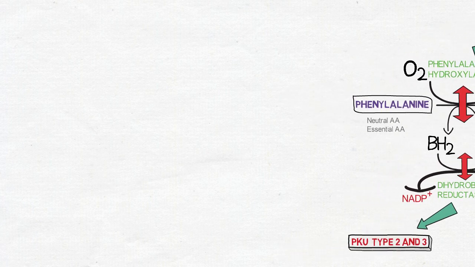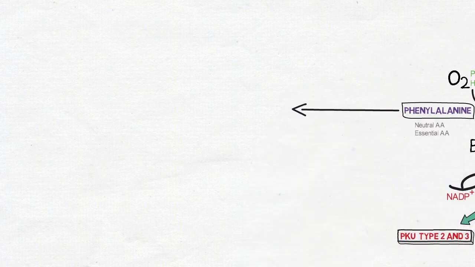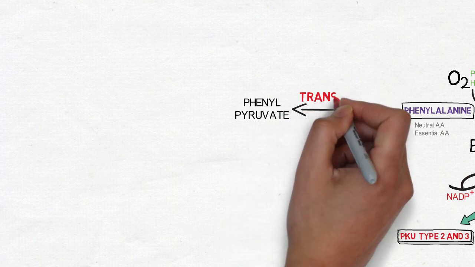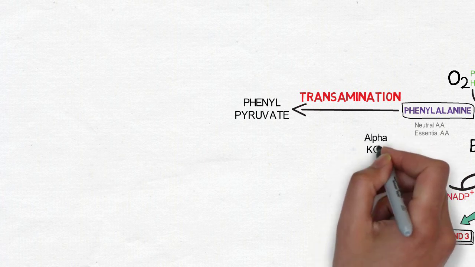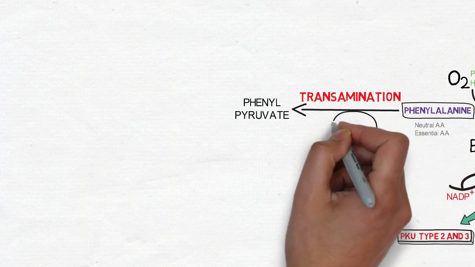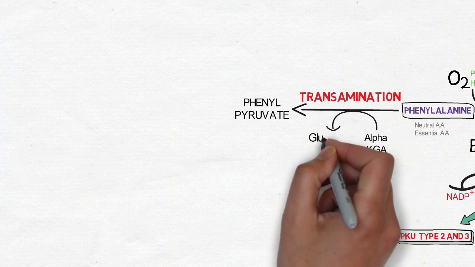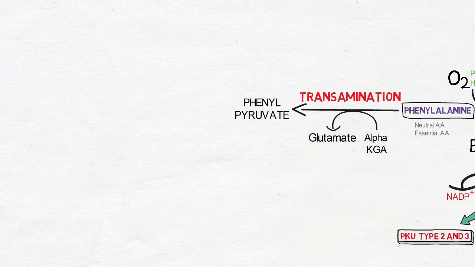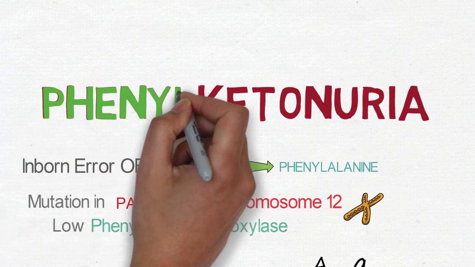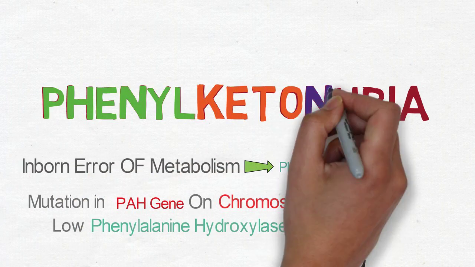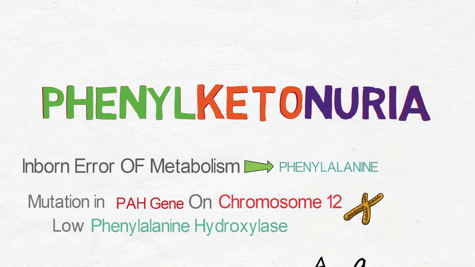Let us see them in detail. We shall mainly discuss classic PKU. The phenylalanine is converted to phenylpyruvate, which is a transamination reaction in which the amino group of phenylalanine is taken by alpha-ketoglutarate and it converts into glutamate. Phenylpyruvate is the keto acid of phenylalanine and is the reason why the disease is known as phenylketonuria, because the increased level of phenylpyruvate is excreted in urine.